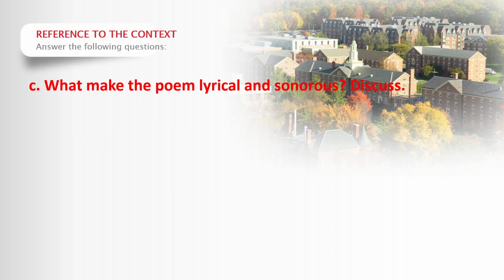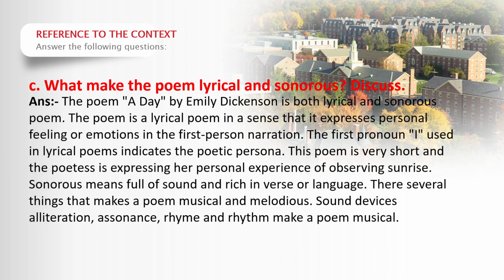Next question: what makes the poem lyrical and sonorous? Discuss. The poem is lyrical and the poem is musical. How? What are the elements that make this poem sonorous or lyrical? What are the elements of a lyrical poem, and can we find those elements in this poem or not?